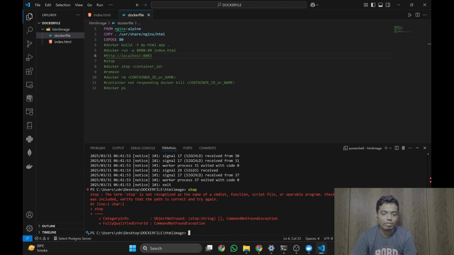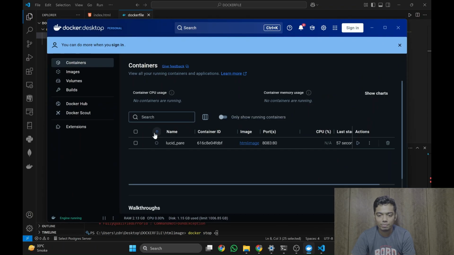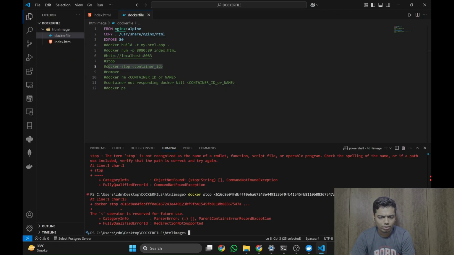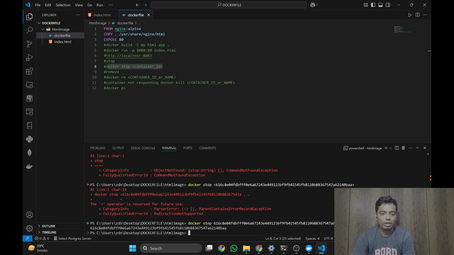Okay, maybe I did something different. So, okay, we'll copy this command. It is docker stop. Here, instead of the container ID, I did not paste the old container ID this time because I had to uninstall everything. Copy the container ID, go over to your terminal and paste it. Okay, paste it, press enter. Yes, the container has been stopped.